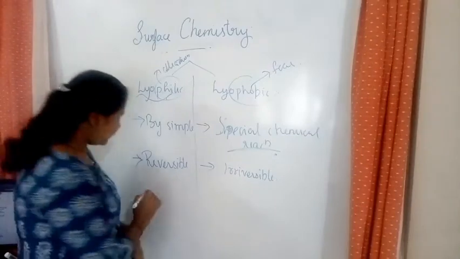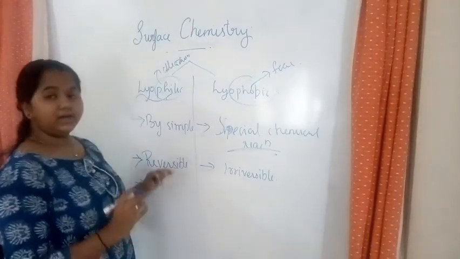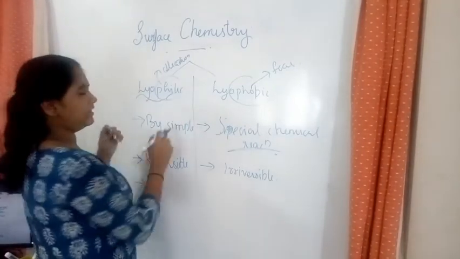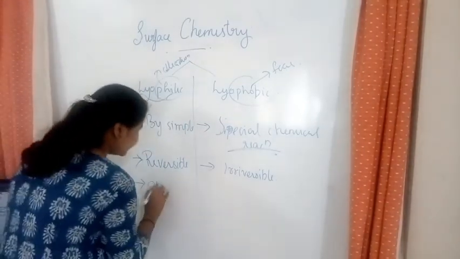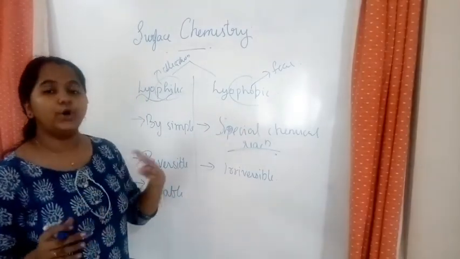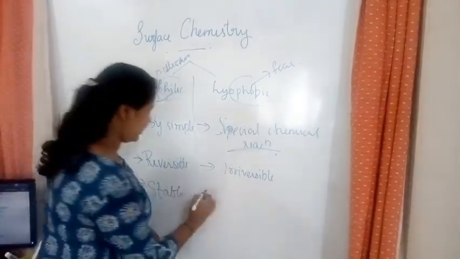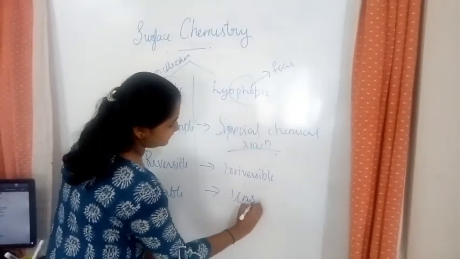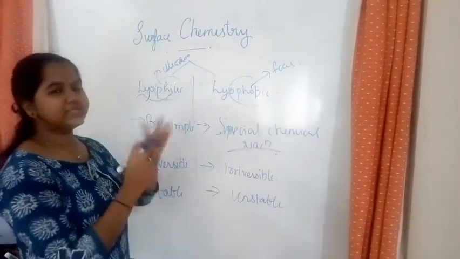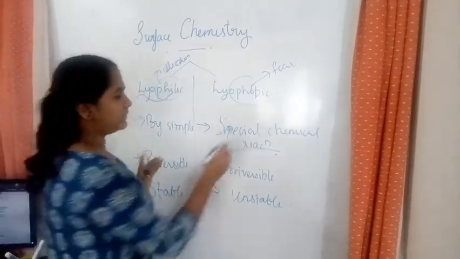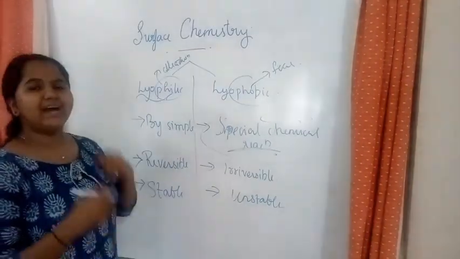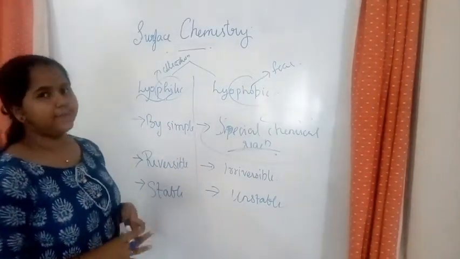The next one is stability. Lyophilic have a strong bond, so they are stable and hence do not coagulate or precipitate, whereas lyophobic are unstable and hence will coagulate easily. So these are the two types, and we have to learn about these special reactions. We'll learn it later. So now we have another classification of colloids.